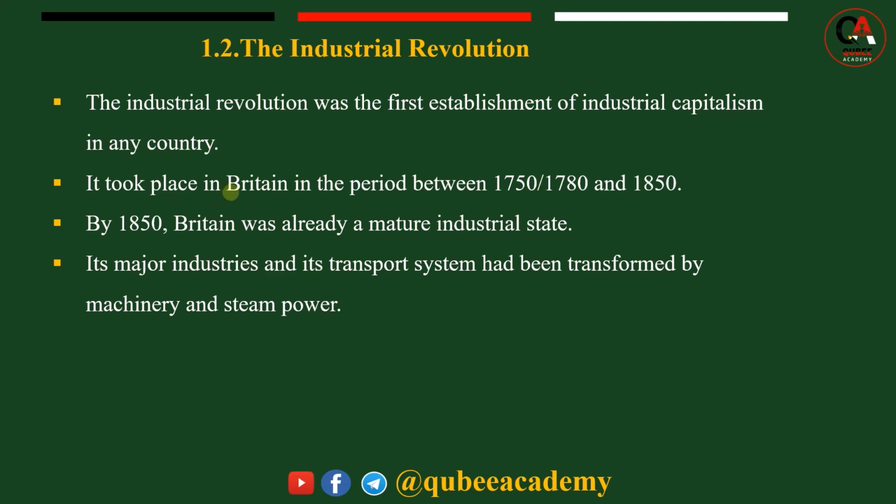Britain strongest nation qabdi. Akkasumas immoo source of power kan akka coal and other natural resources qabdi waan ta'eef Britain became the center of industrial revolution. Inni kunis naannoo bara 1750 yookiin bara 1850 gidduutti waan ta'eef this industrial revolution developed or established in Great Britain. By 1850 Britain was already a major industrial state.